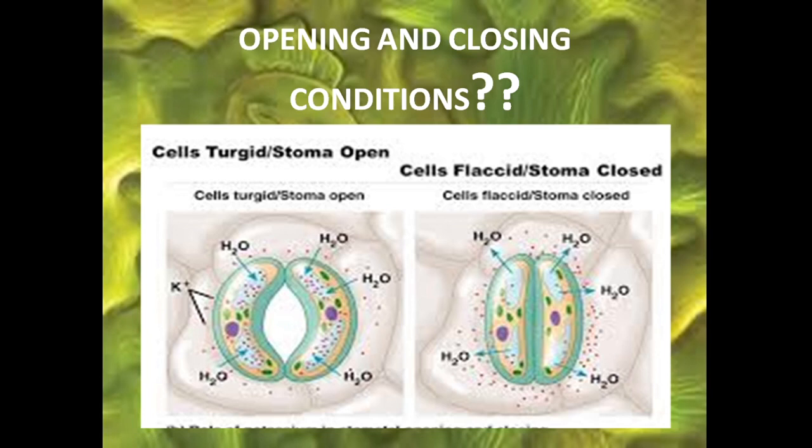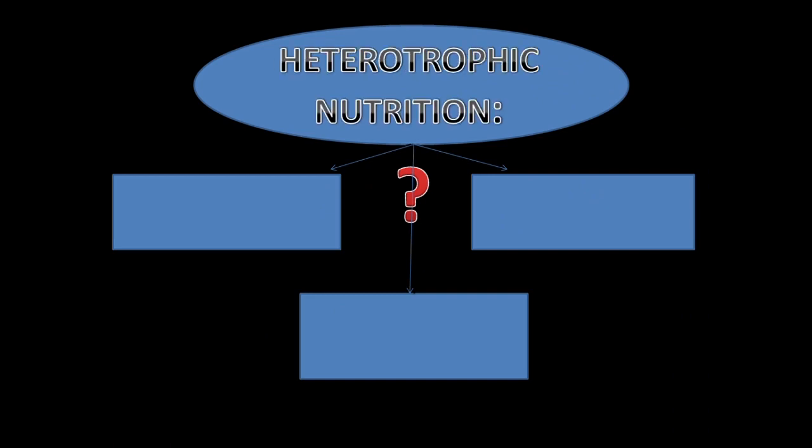Now, this was the end of the autotrophic mode of nutrition. Here we discussed the process of photosynthesis, the factors of photosynthesis, the chemical equation of photosynthesis. We discussed the stomata, the opened and closed condition of stomata also. Now we'll see about heterotrophic nutrition. In this mode of nutrition, the organism will depend upon another organism for its food.